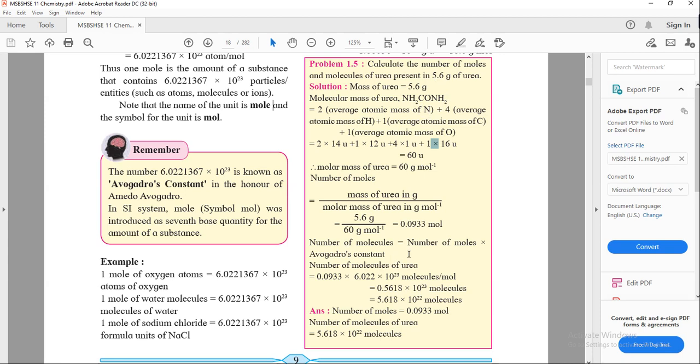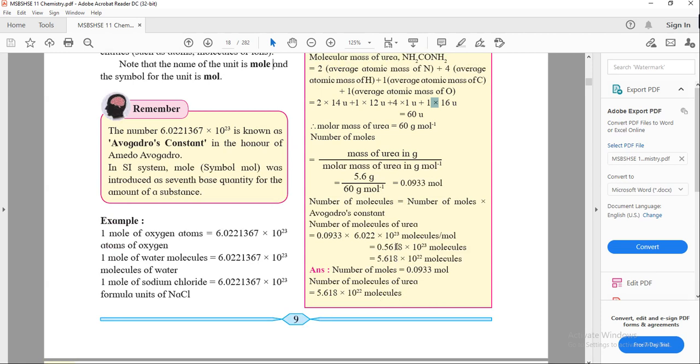The number of molecules is equal to the number of moles into Avogadro's number. Avogadro's number is 6.022 into 10 raised to 23. This number is called Avogadro's number. 1 mole of any substance contains this much amount of particles.